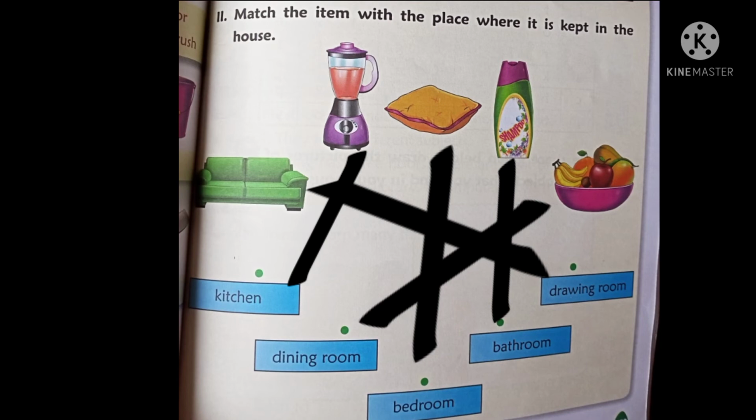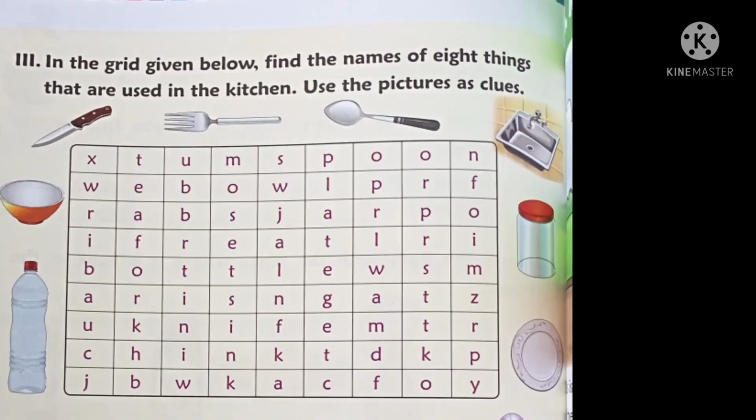Yes. Now let us move on to the next activity. Dear children, now open page number 160. Okay, turn the page. Yes, see the third one. In the grid given below, find the names of 8 things that are used in the kitchen. Use the pictures as clues. See, this is a grid. Okay, by using the picture clues, they gave pictures of a bottle, bowl, knife, spoon, wash basin, bottle, plate, right? By using those clues, you had to find the names of those things in the grid.